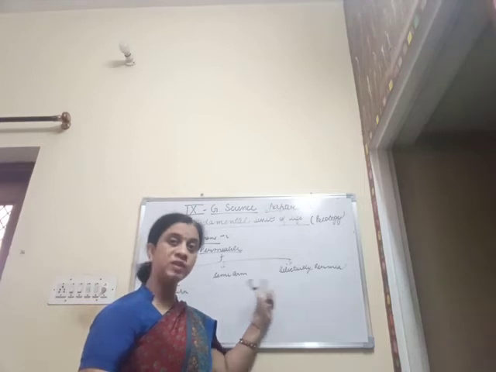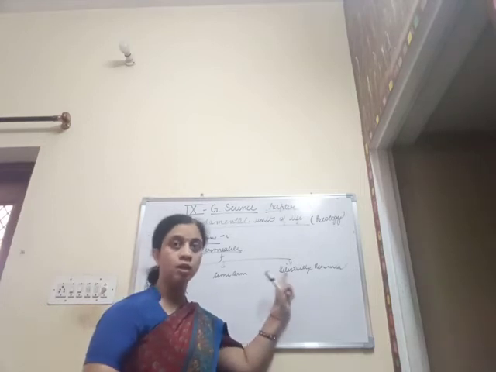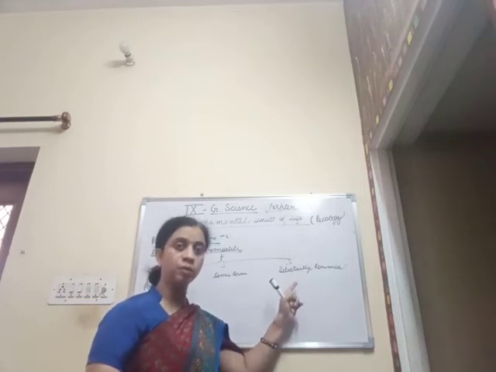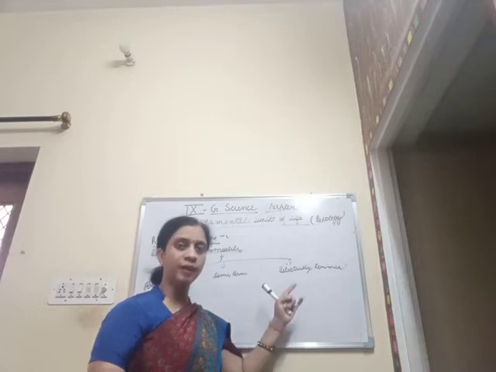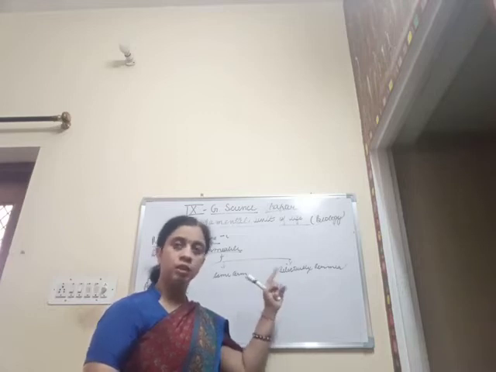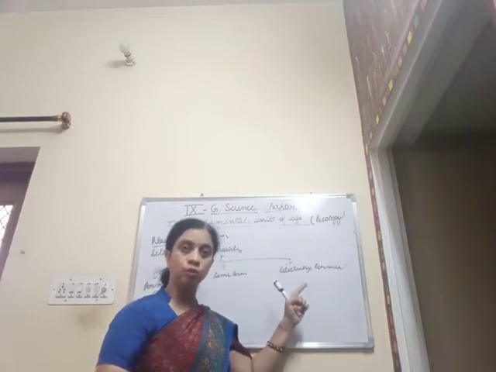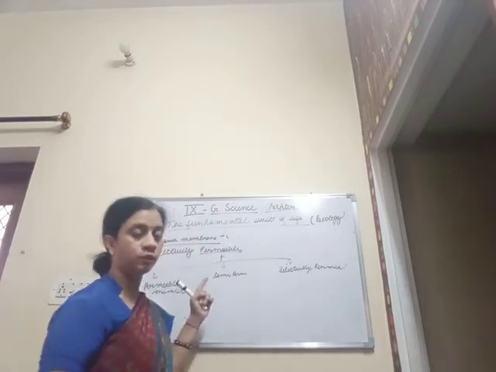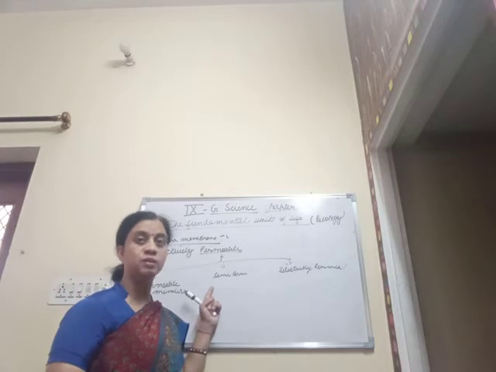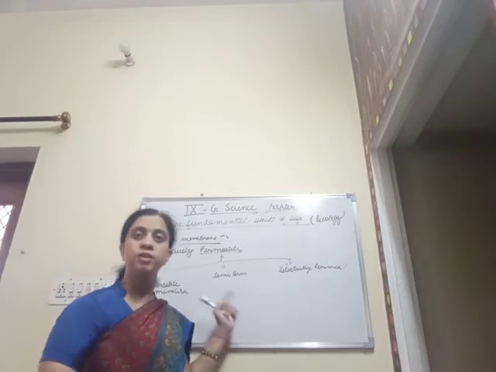There is a difference between semi-permeable and selectively permeable. When we are talking about selectively permeable, it is specified. That is, the entry and exit of only certain specified particles is allowed through it, whereas in the semi-permeable membrane it is not specified, neither is it precise.